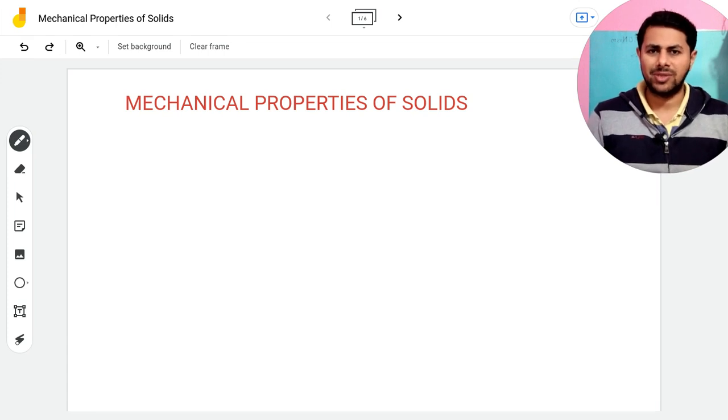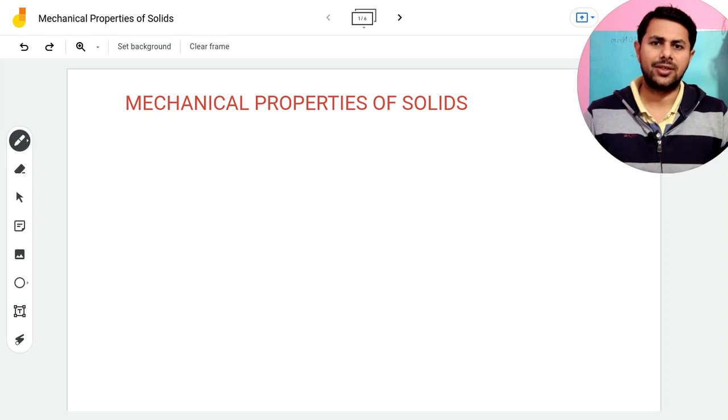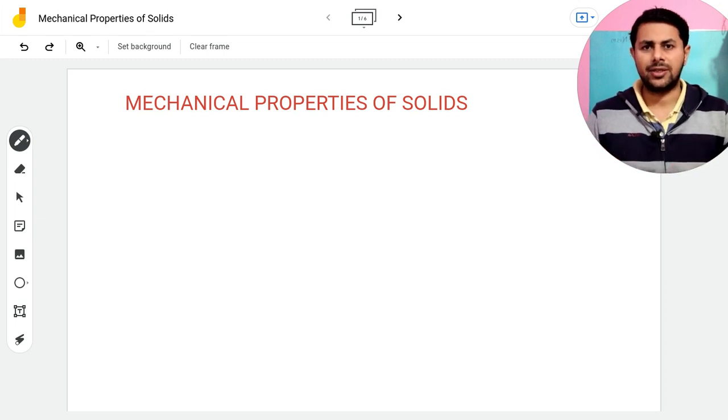Hi friends, I am Snehal and today we are going to start with the 9th chapter of class 11 physics, the mechanical properties of solids. So till now we have been studying about motion of bodies and all the bodies that we considered were rigid bodies. So what do I mean by a rigid body? A body whose shape or size cannot be changed when you exert some external force on it. Such bodies are known as rigid bodies.